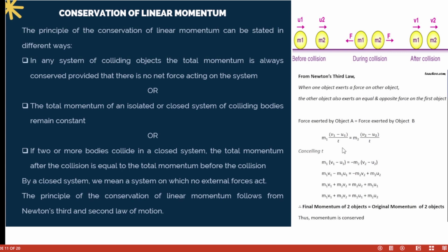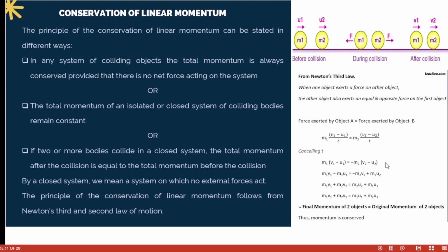Don't forget there is a t here, and t is going to cancel out. We have t on both sides, we don't need the repetition, they are the same. So the time will cancel out. Then what is going to be left? We are going to have m1(v1 minus u1) equals minus m2(v2 minus u2). Why? Because the forces are equal and opposite.